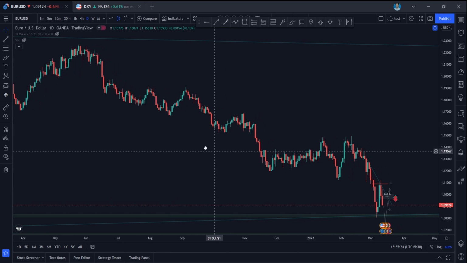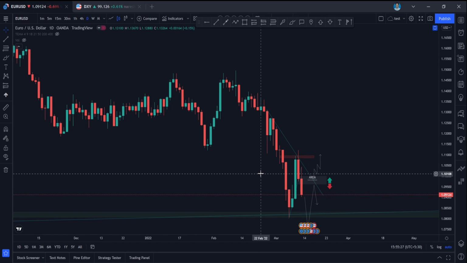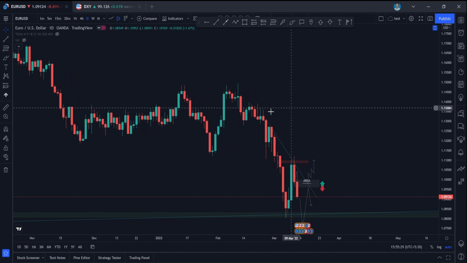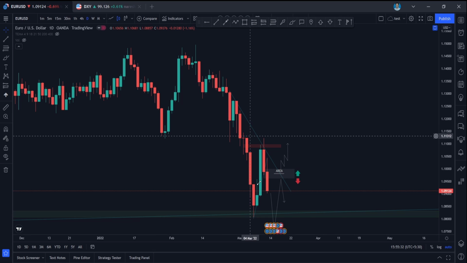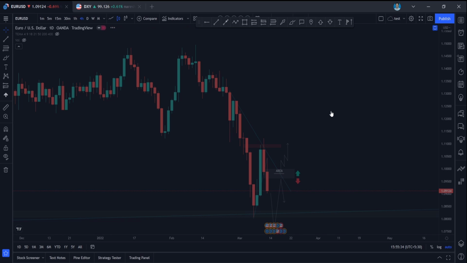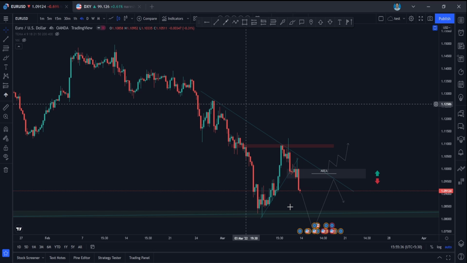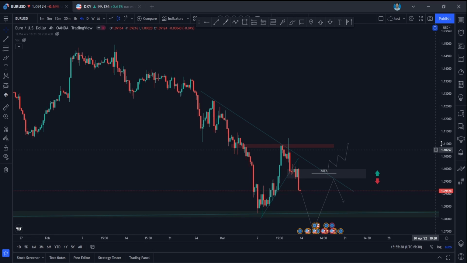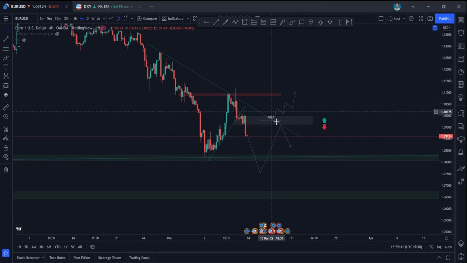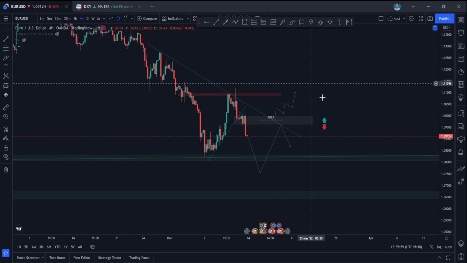It is similar to the DXY, but it is right opposite to the DXY. So it is in a downtrend, guys, and we can see here it is in a downtrend. If it is making a lower low here, you can wait for the pullback to this zone and go for short entries. Or if it fails to make a lower low and forms some kind of double bottom here, you can go for long entries after breaking this area and forming a higher high in the lower time frame, like 1 hour or 30 minutes. You can go for long entries, guys.